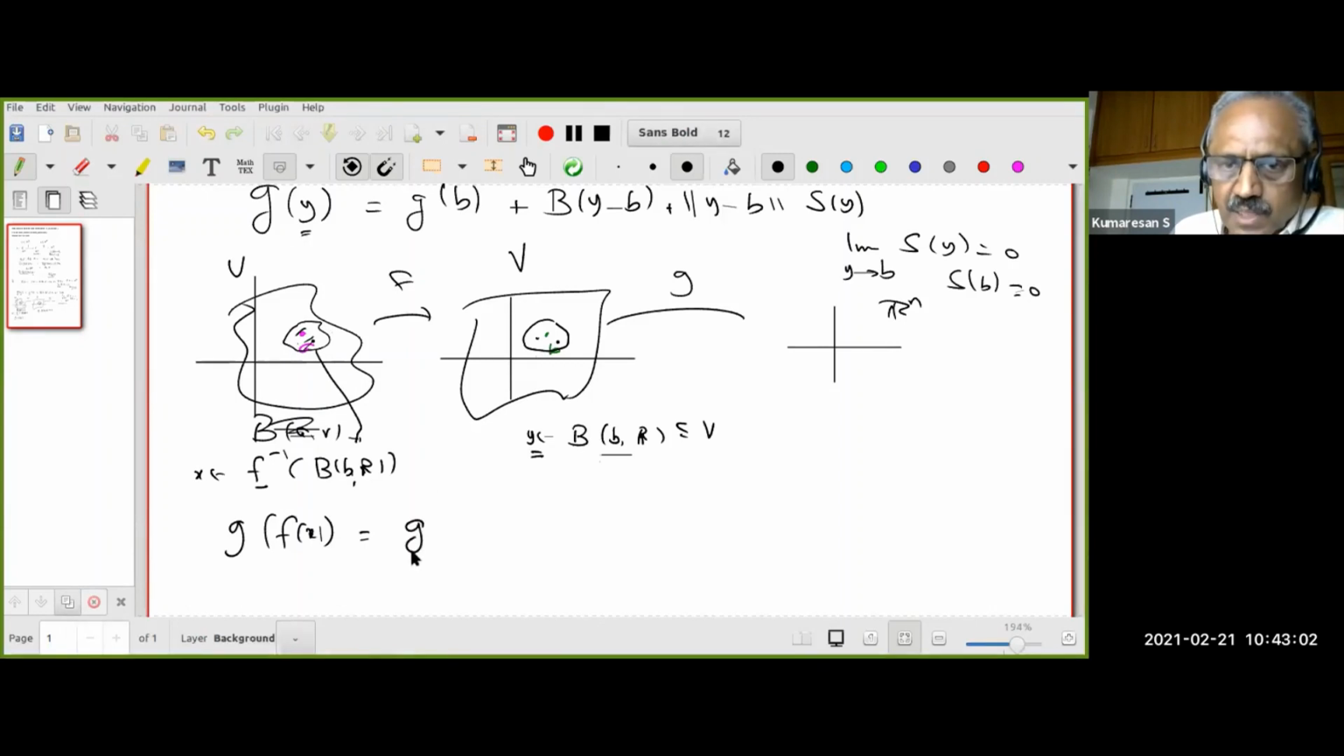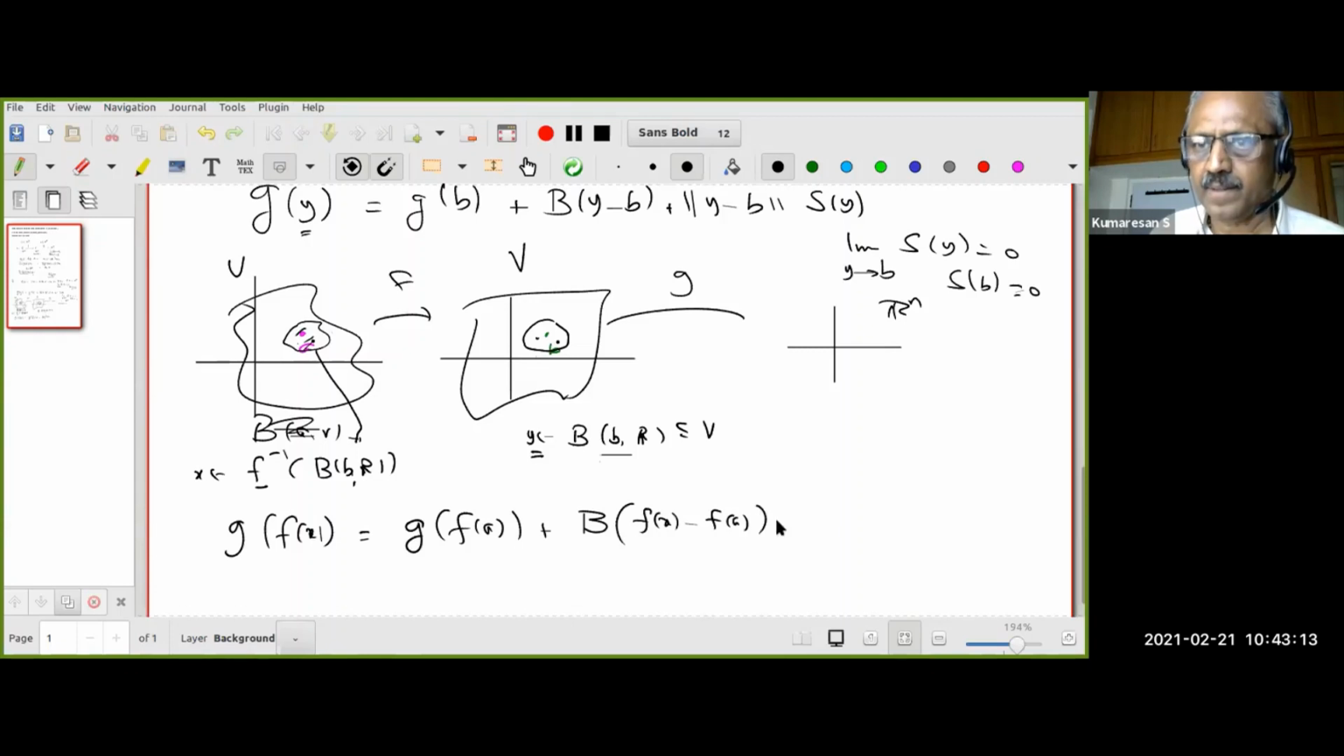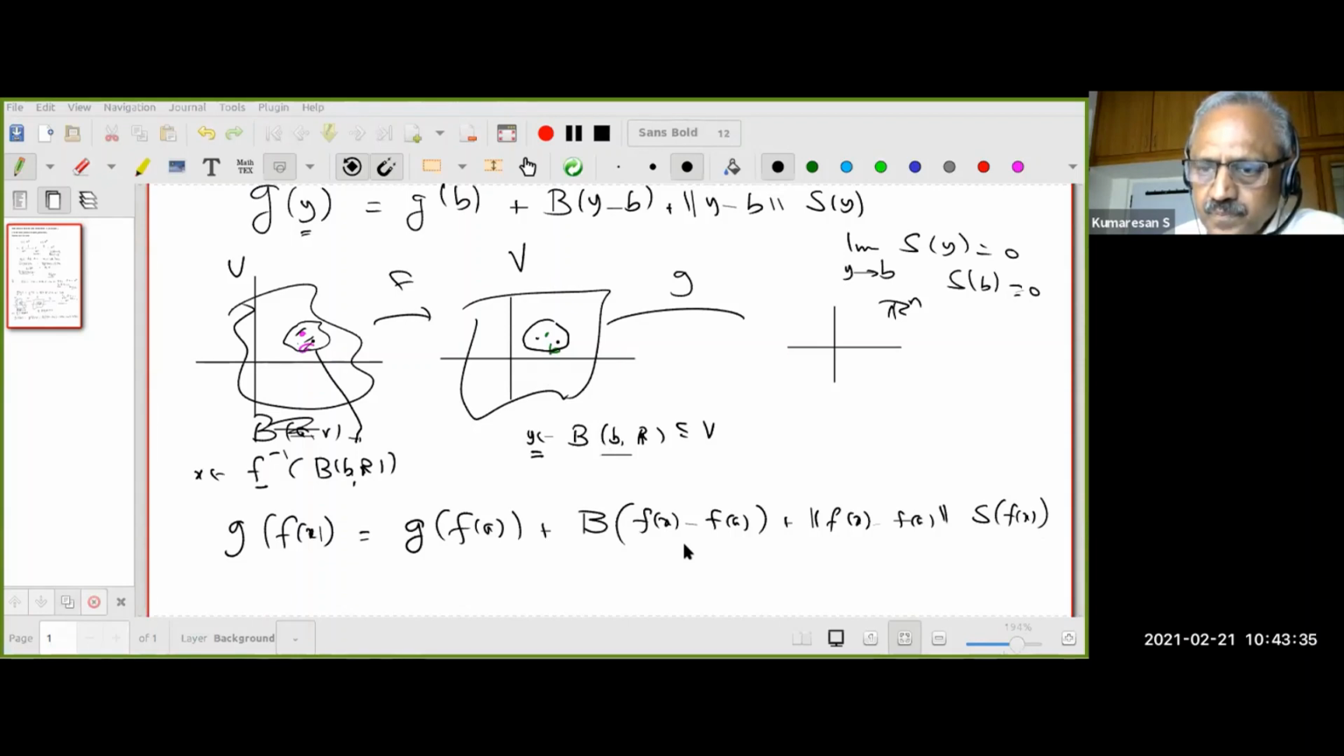This is equal to g of f of a, plus g'(b). And what do you think I will write for y? Because y is f of x and b is f of a, I can write f of x minus f of a, plus norm of f of x minus f of a times s of f of x. It reads like this for every y here. Do all of you agree with this? Good. Enough. All right. Okay.